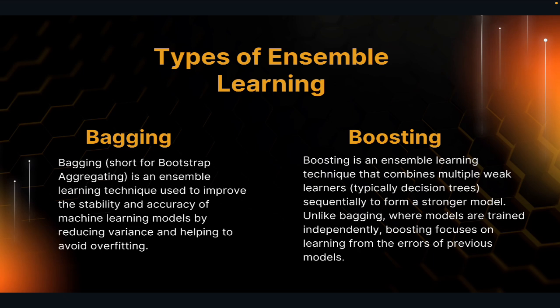A common example of bagging is the random forest algorithm. I'm going to explain what random forest is in detail, and if we get time in this video, I'll explain it in this one only. It uses many decision trees. What a decision tree is, you will also understand in this video, so just have some patience. Each tree is trained on a slightly different piece of the data, and in the end all the trees vote on the final output. Just for right now, consider it as a tree.